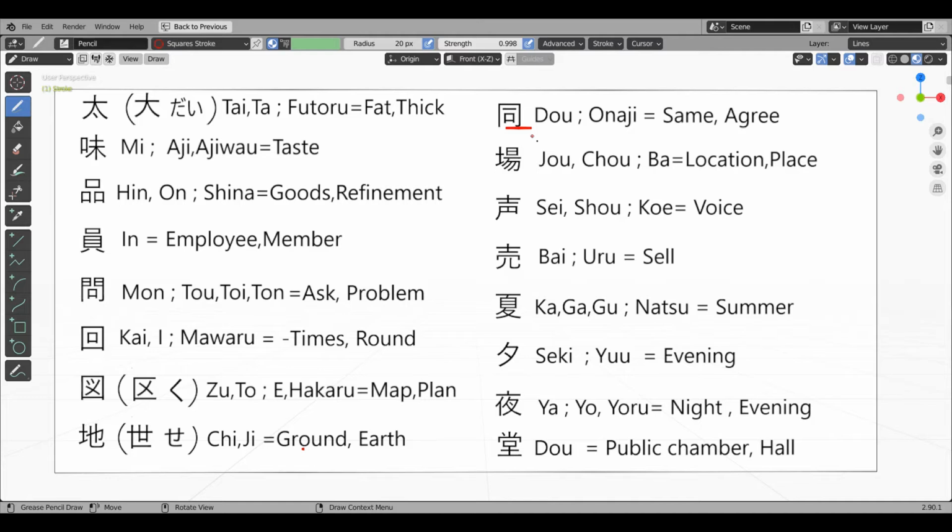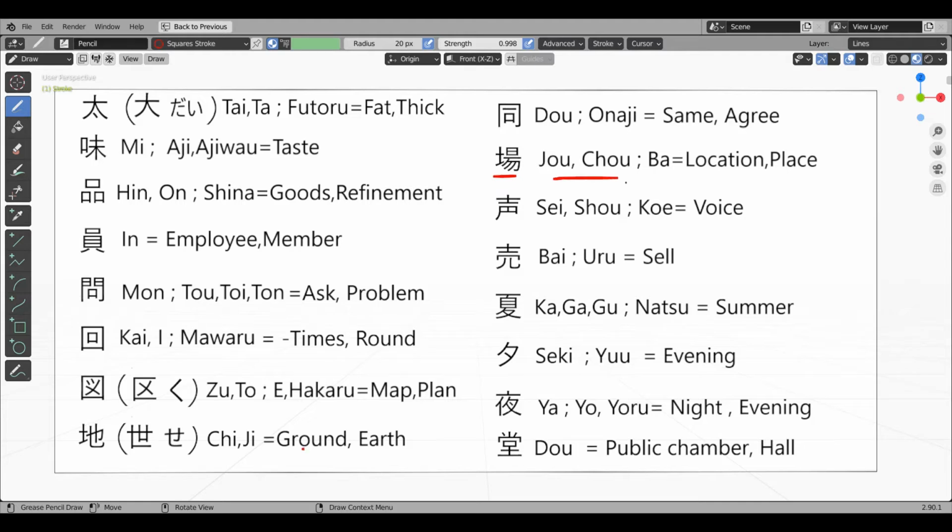Onaji kanji. This kanji has a radical which means one round and a stroke within it and mouth radical. So it means whatever was said repeated another round. So the actual meaning of this kanji is same or agree. Onaji means same and it is a very common word. But another most common word is this onaji kanji with i kanji, which means idea. So the word is doi. It means agree.